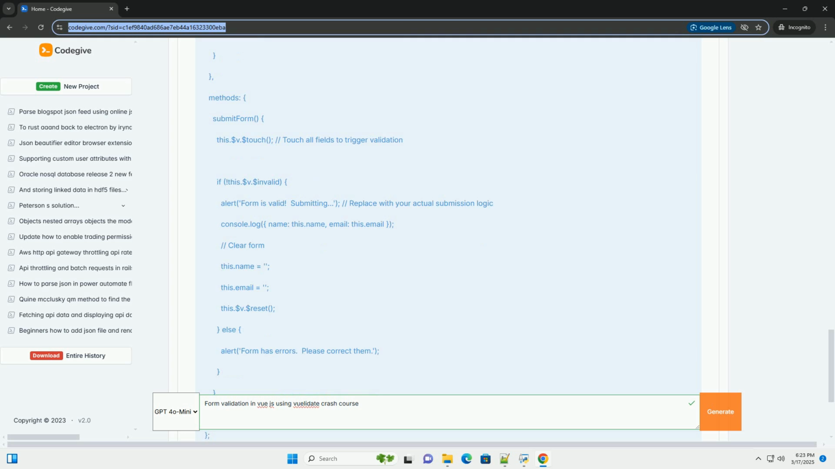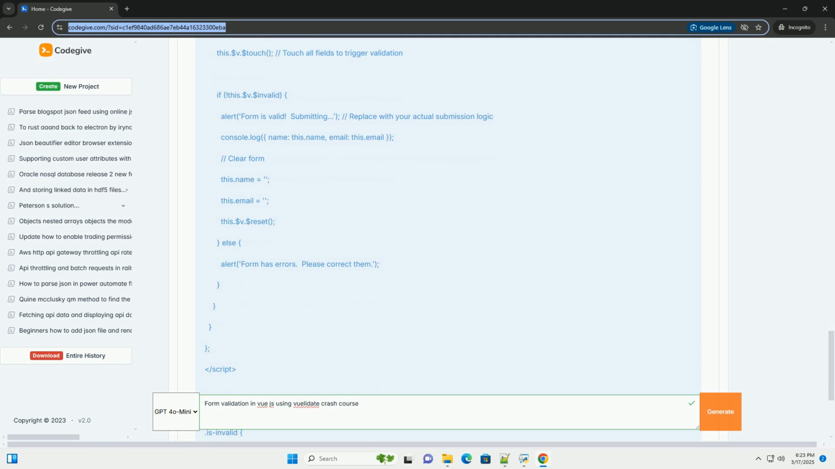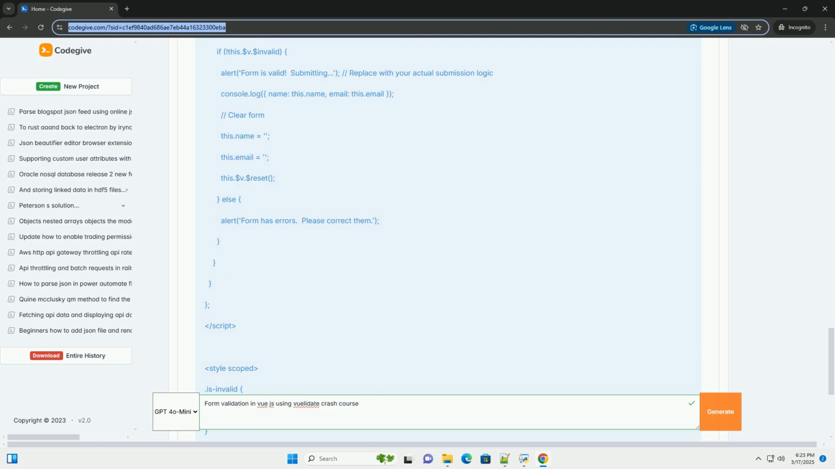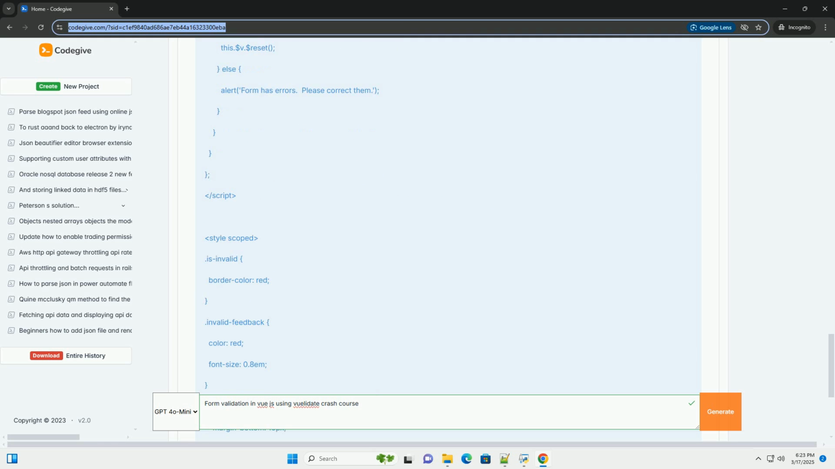Extensible: you can create your own custom validators. Reactive: validation rules are automatically re-evaluated as the data changes. Support for complex scenarios: handles nested objects, arrays, and async validation.